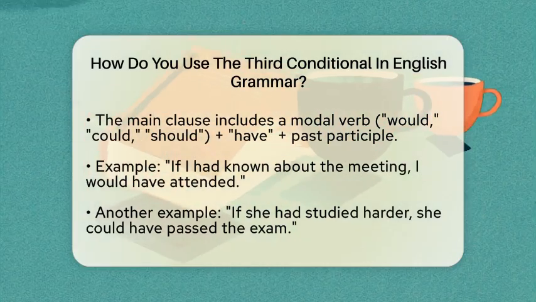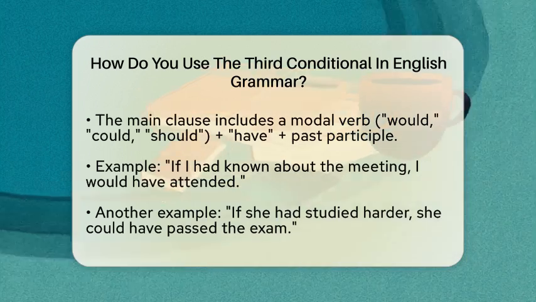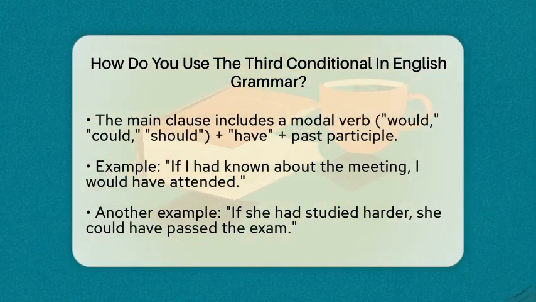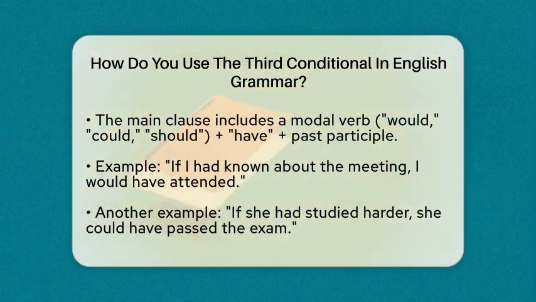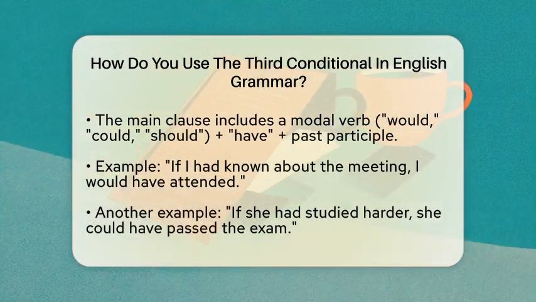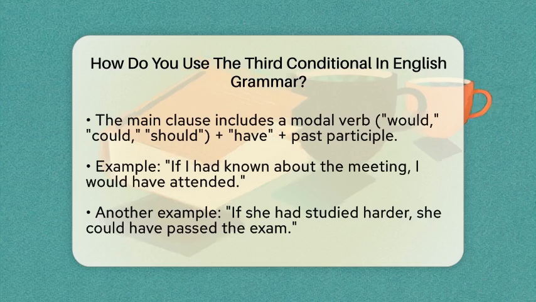Here, if I had known is the condition that was not met, and I would have attended shows the imagined result that did not happen. Another example could be, if she had studied harder, she could have passed the exam. In this case, the speaker is reflecting on a past action that did not occur and its potential outcome.